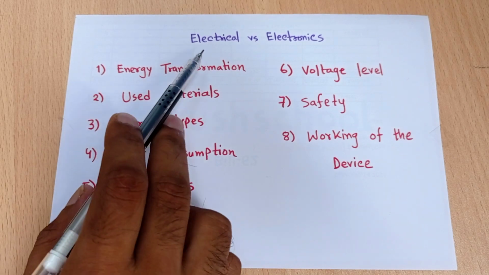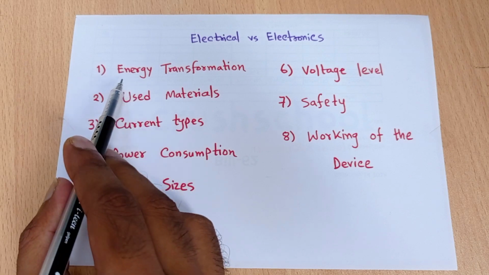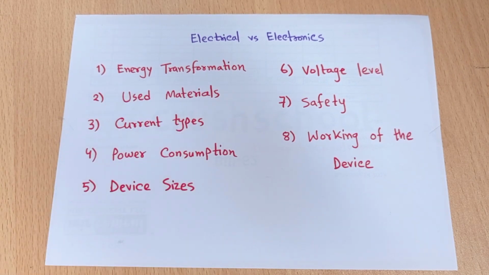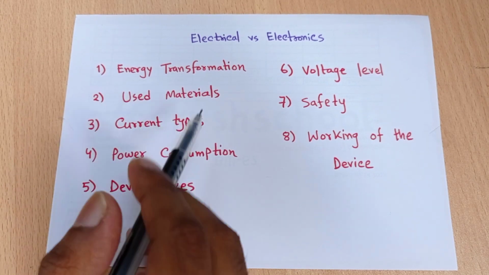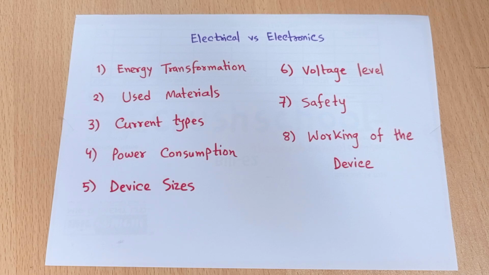So what is actually electrical and what is actually electronics? These are actually two types of branches of electrical and electronic engineering. So the first point is energy transformation. If we want to make the difference between electrical and electronics, then the first point is energy transformation. Energy transformation means to convert the energy from one format to another format.